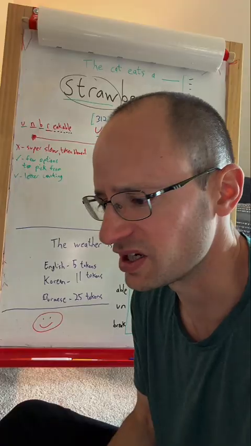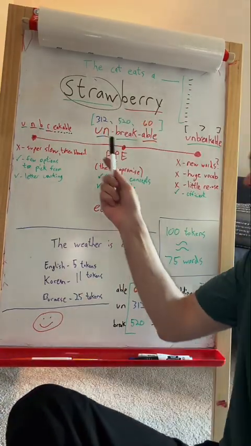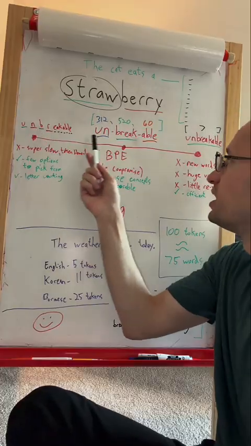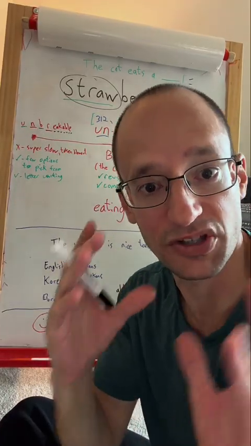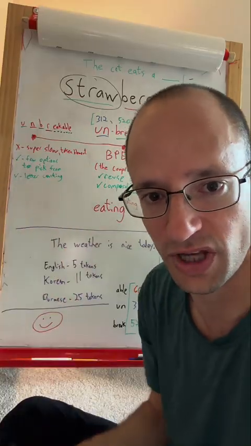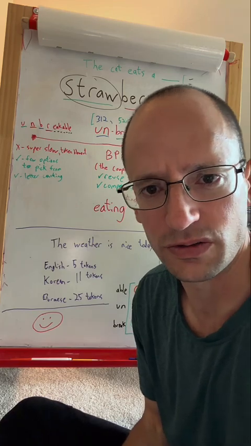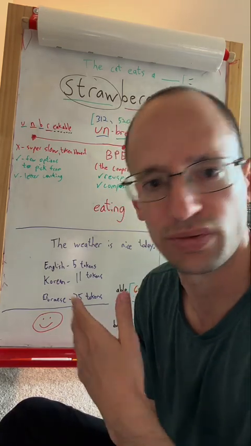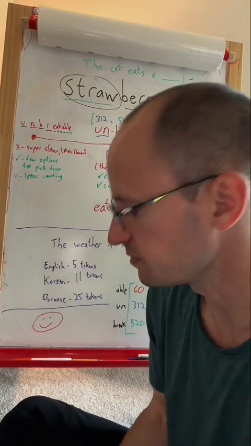There are other reasons why making every word its own token might not make the most sense. A lot of words share roots. Take the word I use as an example here, unbreakable. Unbreakable is comprised of a few parts: you've got the un prefix, the break root, and the able suffix. And there are lots of words that have this break root: breaker, breakup, breaking, just like run, runner, running, runs.